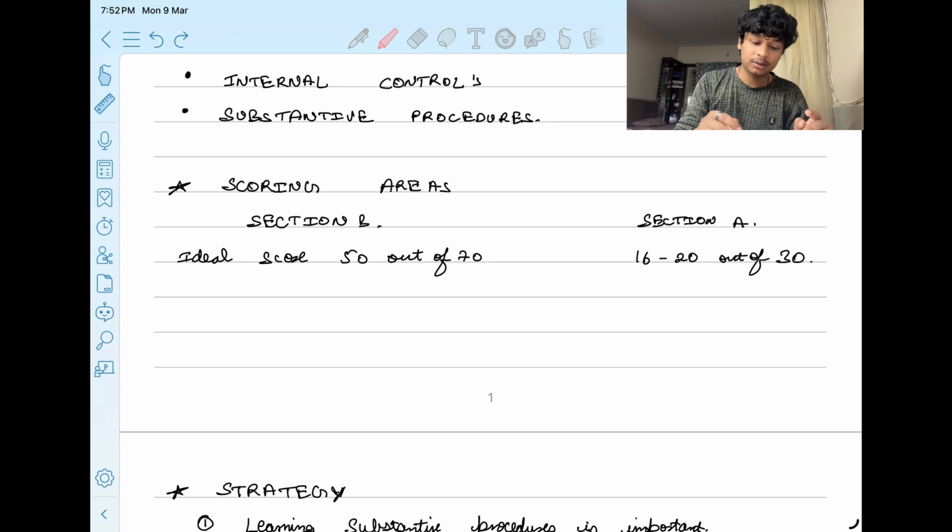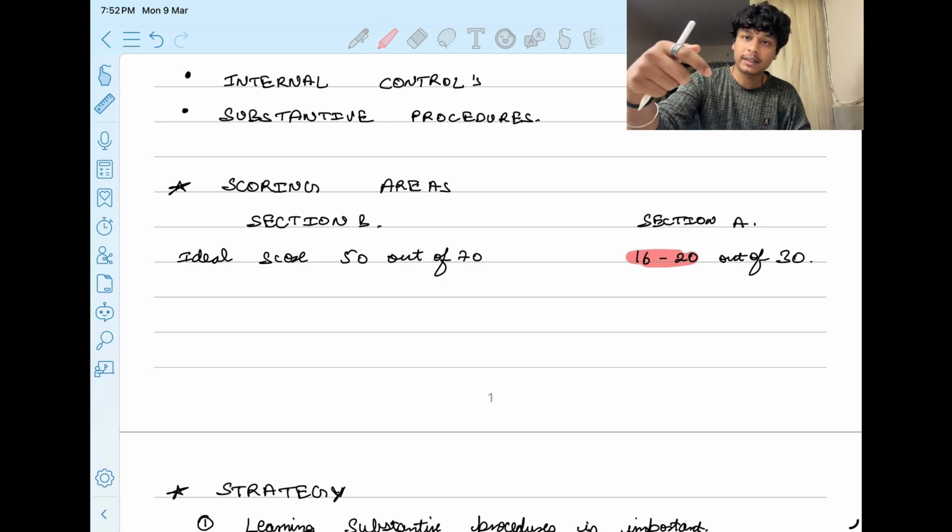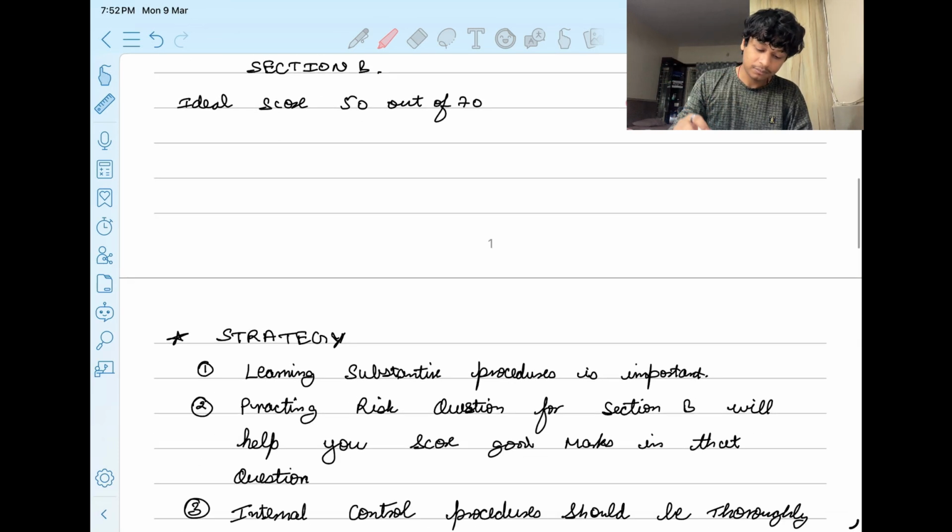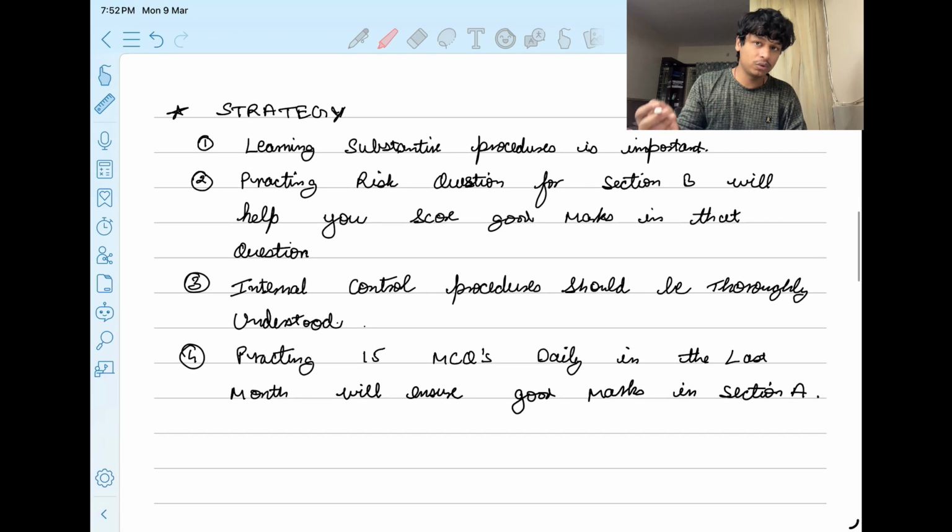Now comes the section A. So section A, ideal score is 16 to 20 out of 30, right? And the approach should be that you have to practice as much as you can, right? Now comes the strategy which you should follow.